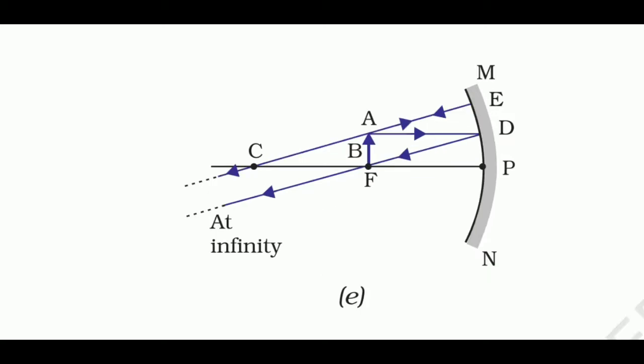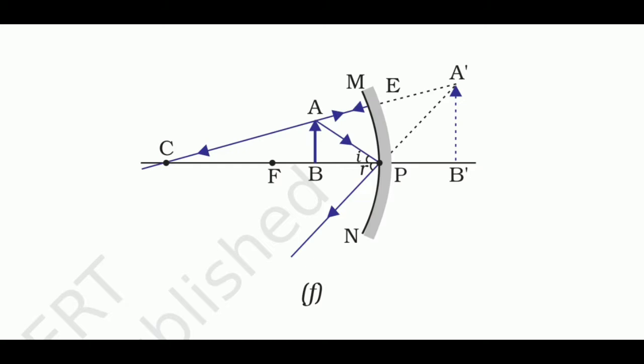If the object is placed at principal focus, then the position of the image is at infinity. The size of the image is highly enlarged and the nature is real and inverted. If the object is placed between principal focus and pole, then the position of the image is behind the mirror and the size of the image is enlarged. The nature is virtual and erect.